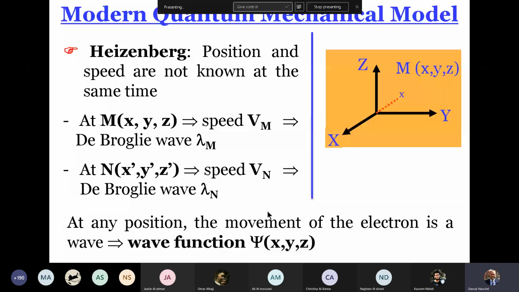The electron is not found on orbit as described by Bohr. The electron can take any position around the nucleus. And the motion of this electron can be described as a wave function if you determine its position. That means you know x, y, and z. You put the values of x, y, z in the expression of psi, and you calculate the wave at this point.